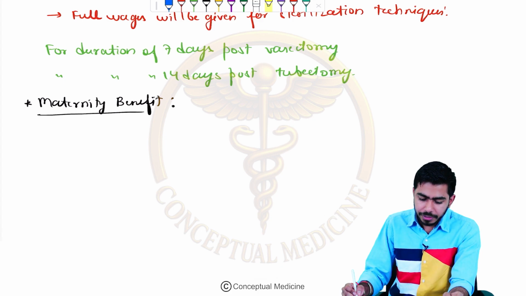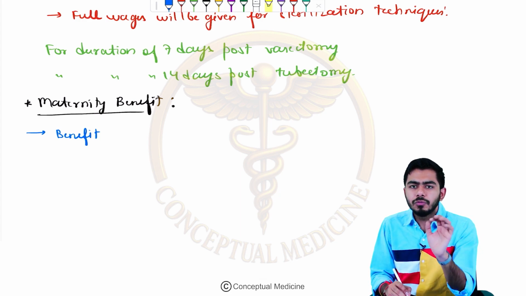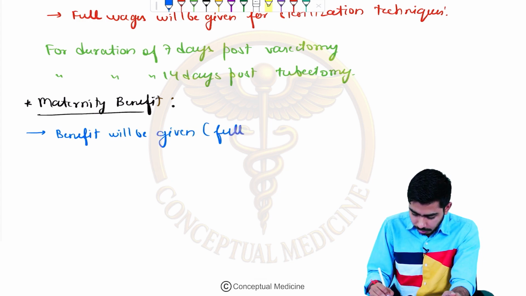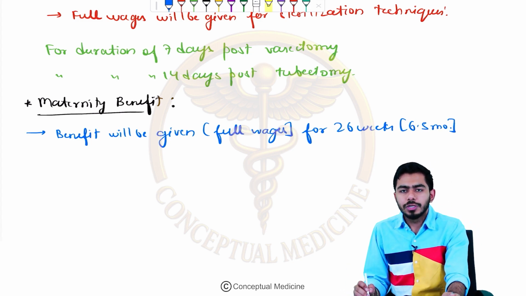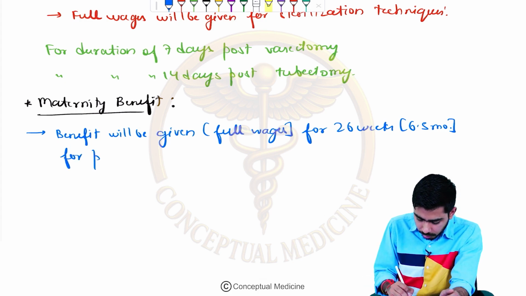In the maternity benefit, here they are saying that the benefit payable will be the full wages, full salary, for 26 weeks, or 6.5 months, for pregnancy.